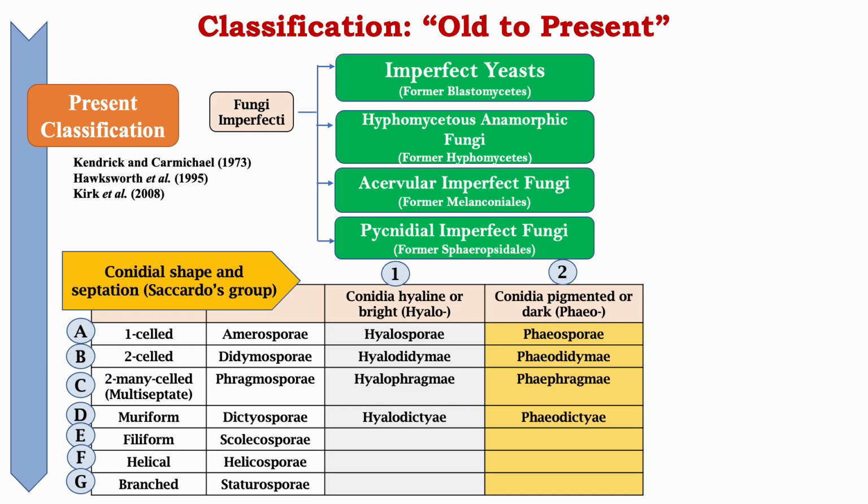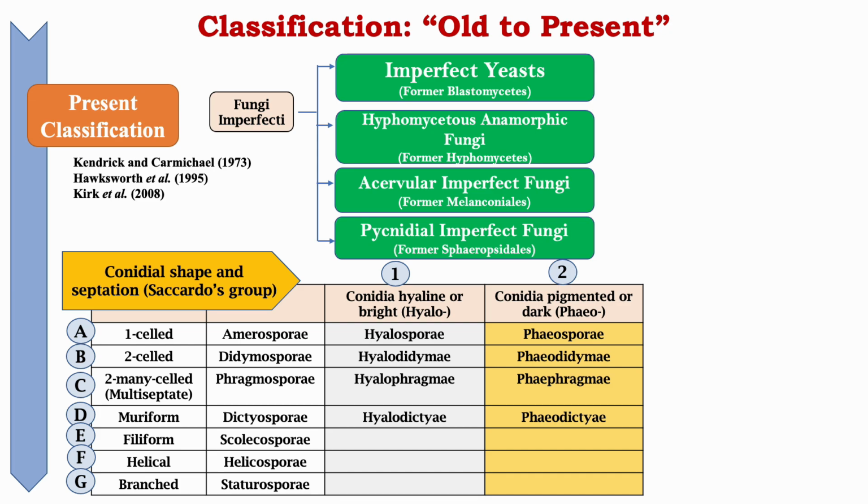Here conidia may be hyaline or bright, that is hyalo, or conidia may be pigmented or dark, that is phaeo. So if single-celled spores of the conidia were hyaline, then these were known as hyalospore, and if colored, phaeospore.